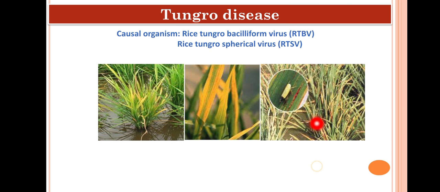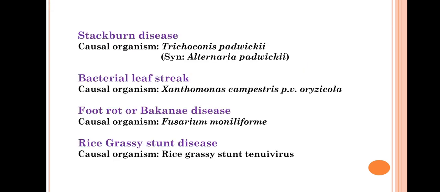Then about the management, use resistant varieties like Vikramarya and Varani, then IR20. Here, as this disease is transmitted by this insect vector, so control of this insect vector is very important. And this insect vector can be controlled with different insecticide like carbofuran. Then other important diseases are stackburn disease of rice, that is caused by Trichoconis padwickii, and other name is Alternaria padwickii. Then bacterial leaf streak.